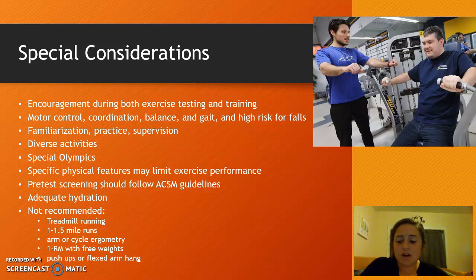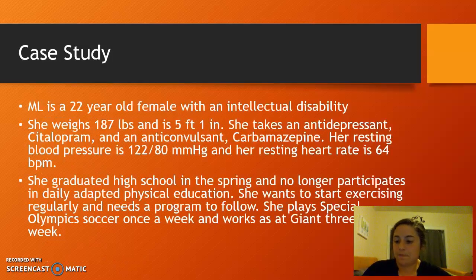ACSM has some things they don't recommend for exercise testing. Treadmill running is a little dangerous, so it's safer to do walking. 1 to 1.5 mile runs are a little too long for their cardiorespiratory systems. Arm or cycle ergometry: instead of doing just arms or just legs, they would rather you do a full body exercise to make it a little bit more coordinated. One arm with free weights: it's a little bit safer to do it with machines, but obviously when they get stronger and more used to the routine, feel free to add free weights into the program. And then they recommend not doing push-ups or the flexed arm hang.